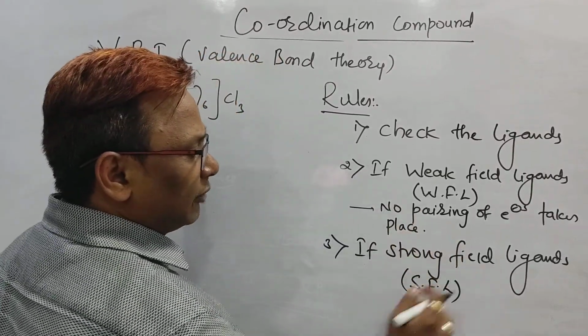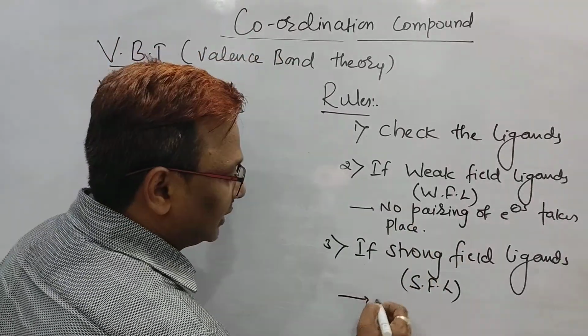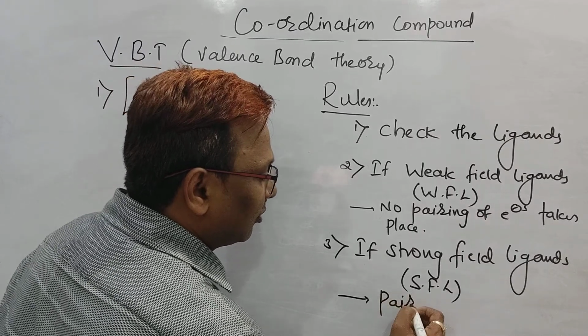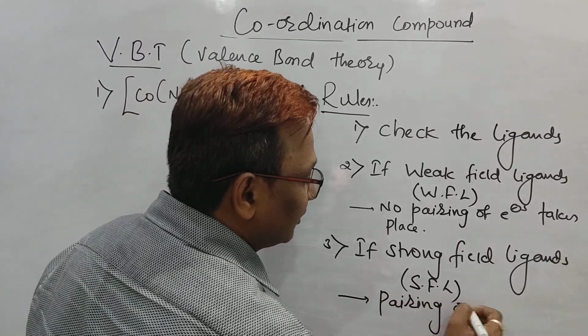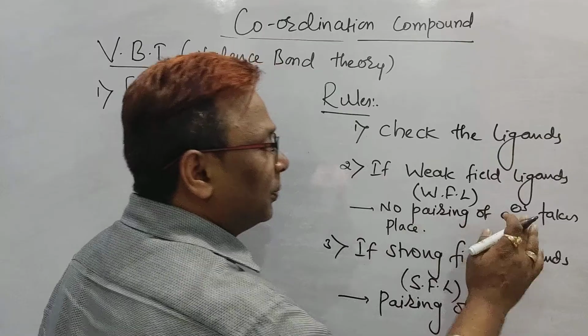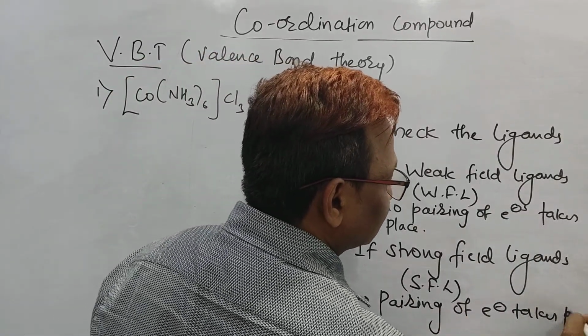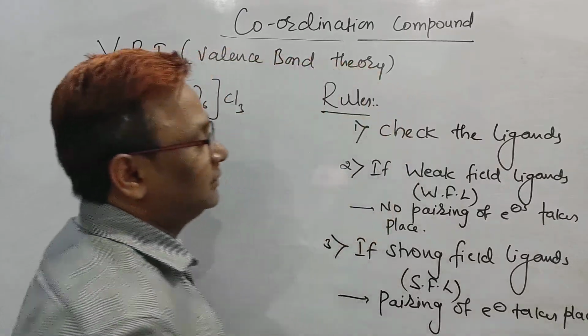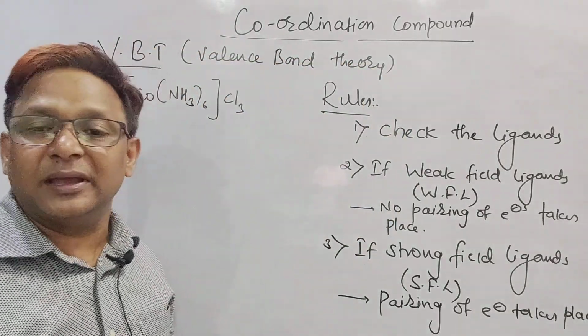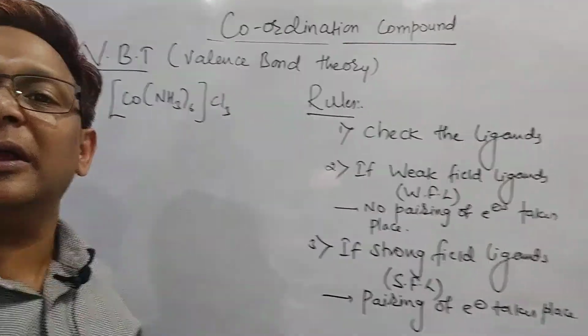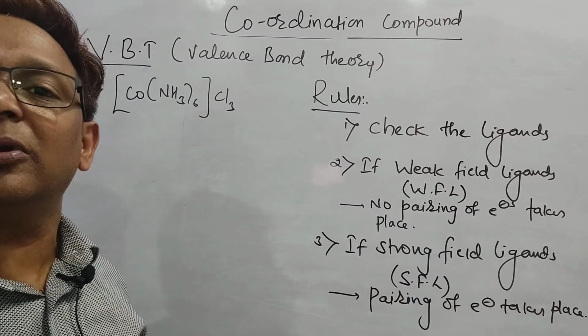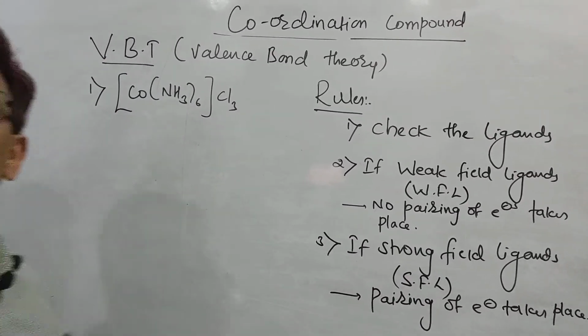But if it is a strong field ligand, SFL, then pairing of electrons takes place. So in one case there is no pairing, and in the other case pairing of electrons takes place. These two possibilities are there.